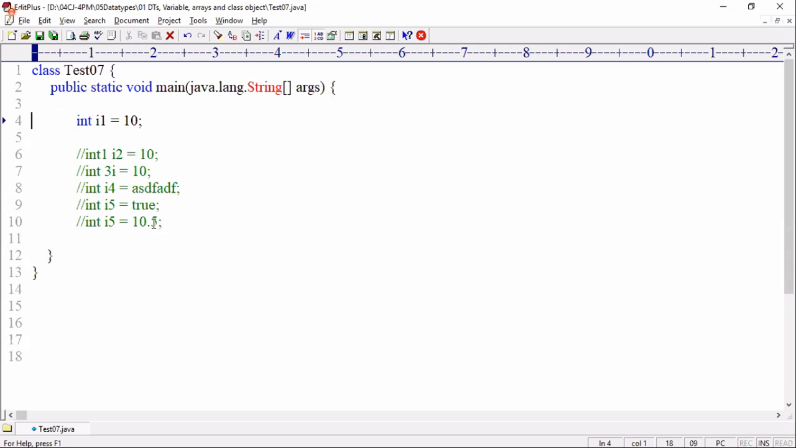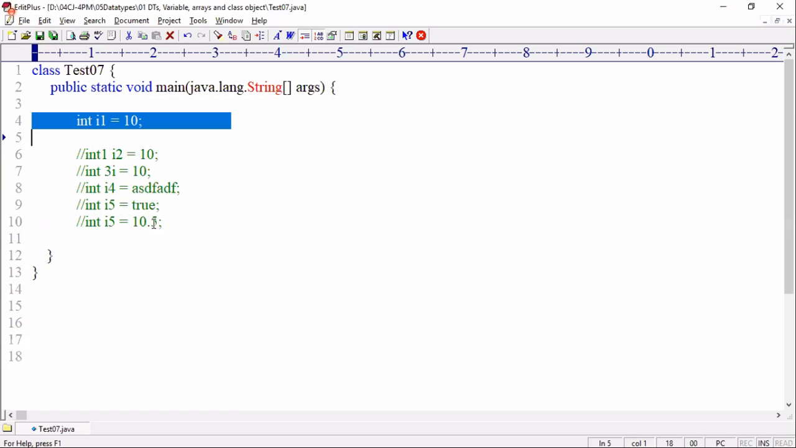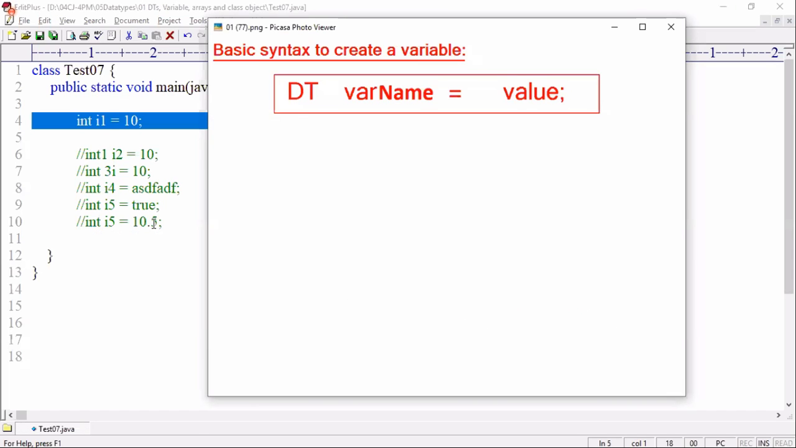Now why is there no error for this line, int i1 equal to 10? Because there is no problem. The data type is valid, the identifier is valid, and the literal is also valid. It compiles and executes successfully. Now let me go and check all these points in the notes part.